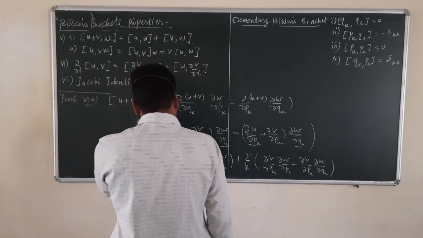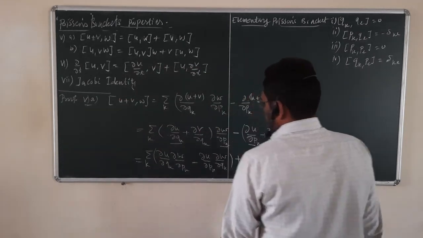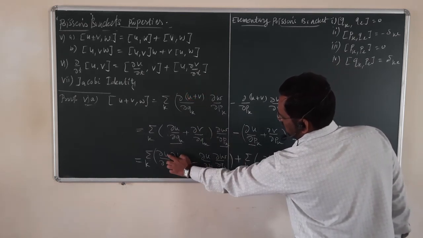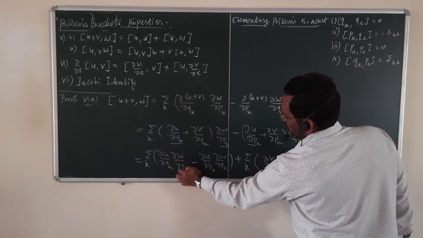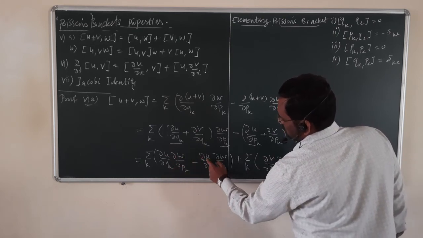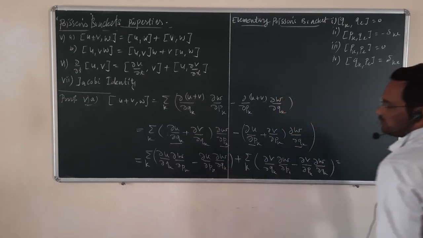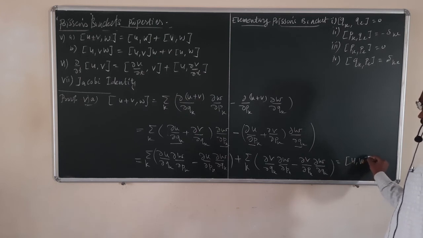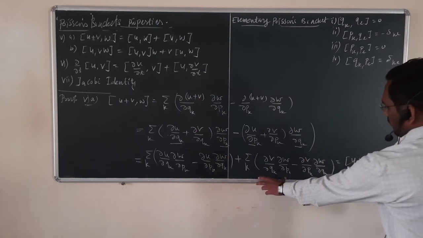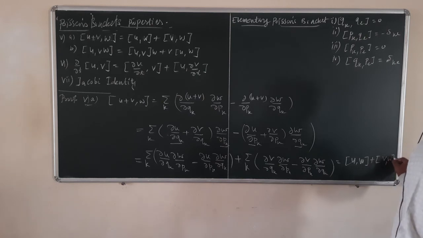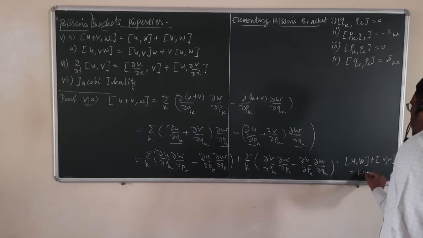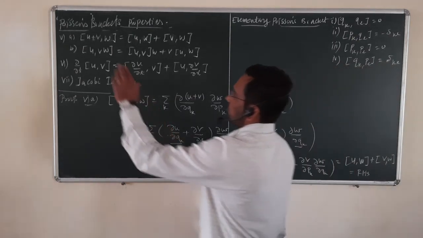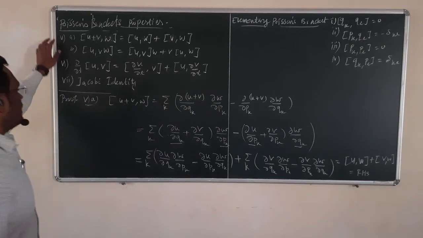By definition of this Poisson's bracket, this is nothing but, since this is the derivative of u with respect to qk, w with respect to pk, and the term is flipped, u with respect to pk and w with respect to qk. So by definition of Poisson's bracket, this is nothing but Poisson's bracket of u and w, plus the next term, which is nothing but Poisson's bracket of v and w, and this is nothing but the RHS. So I think we proved the fifth identity, the a part.